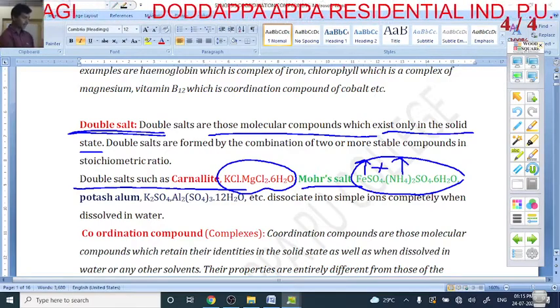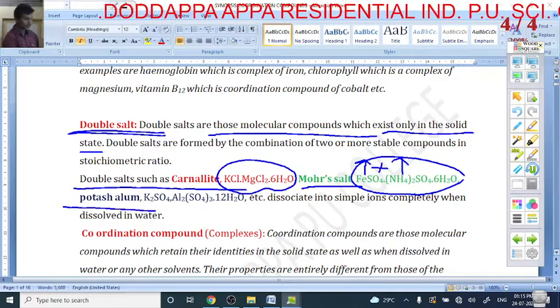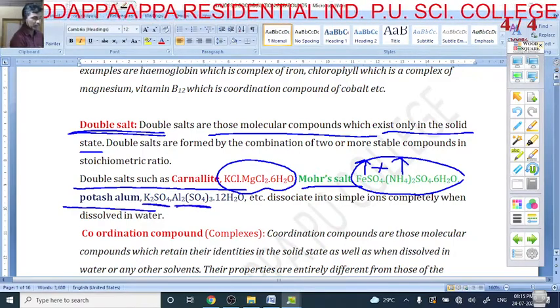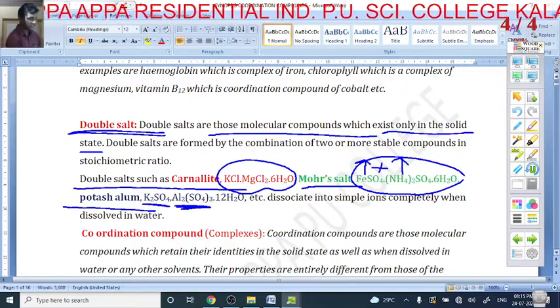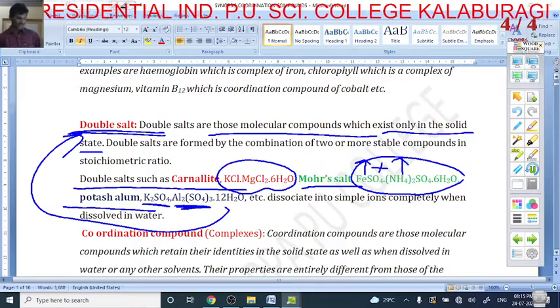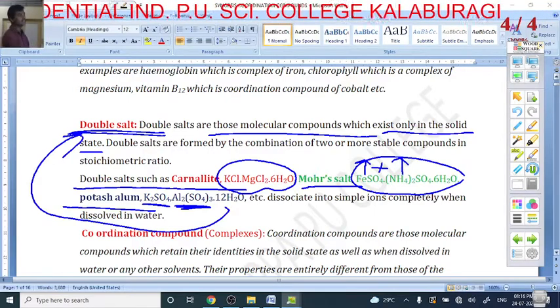One more example is potassium alum. It consists of one simple salt, K2SO4, and a second simple salt, Al2(SO4)3. These two simple salts become a double salt.